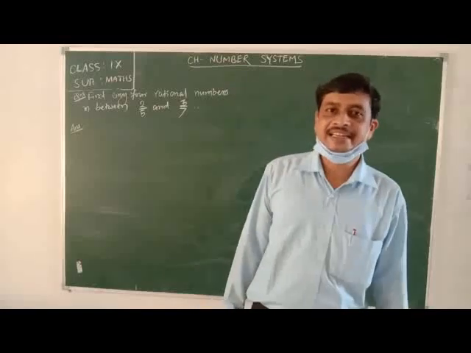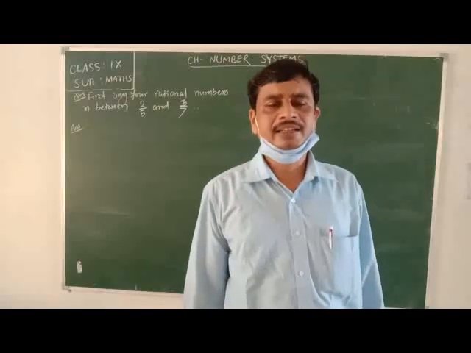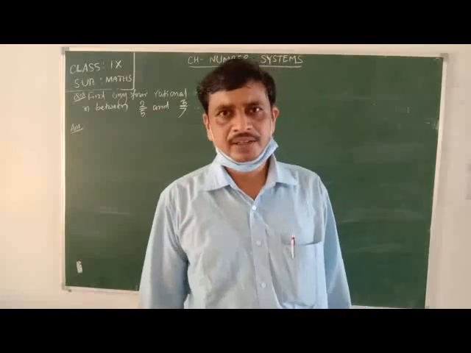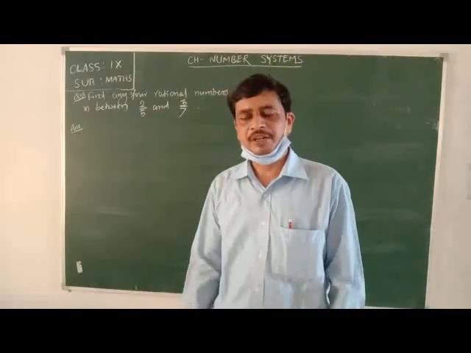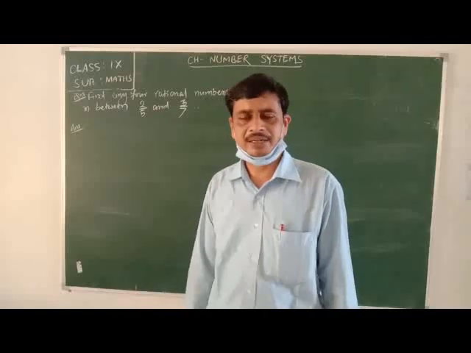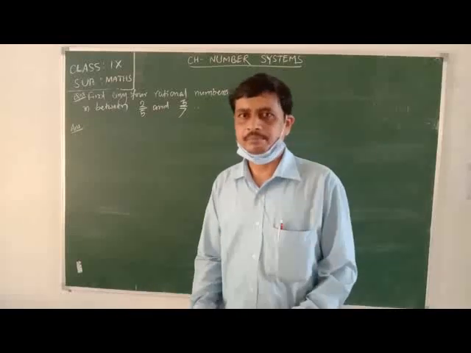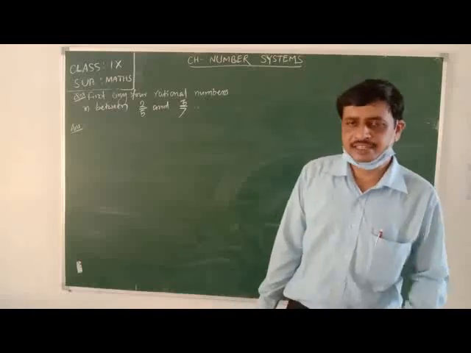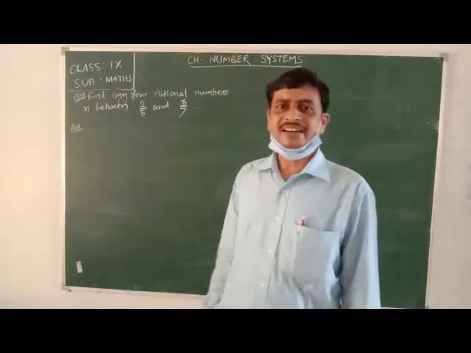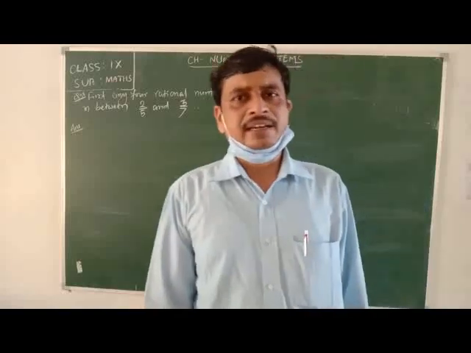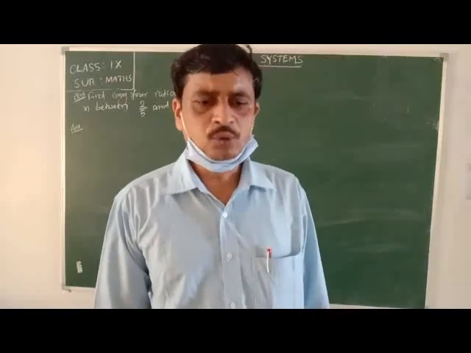All the integers belong to rational numbers. All the whole numbers belong to rational numbers. All the natural numbers also belong to rational numbers. So we can find indefinite numbers of rational numbers between any two rational numbers.